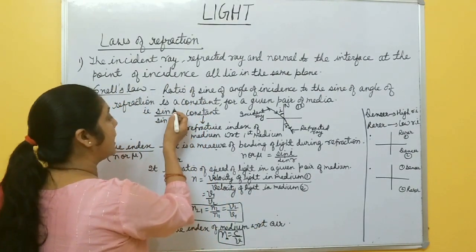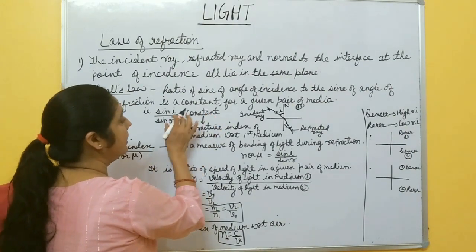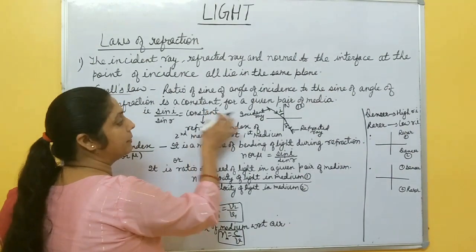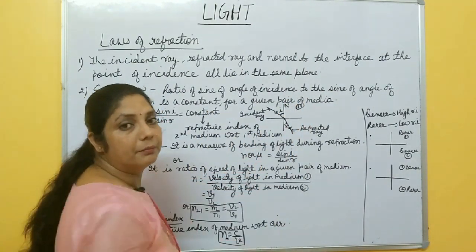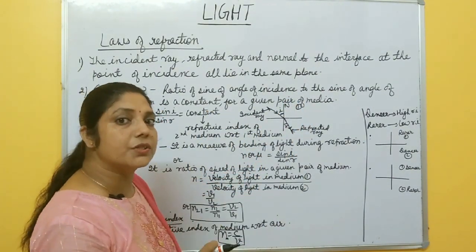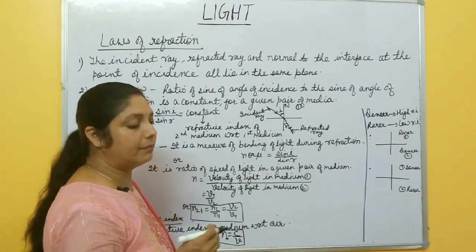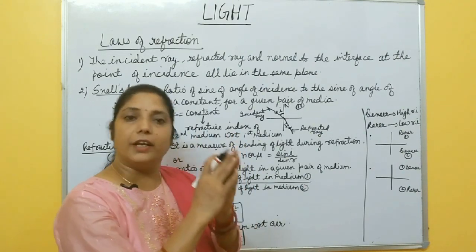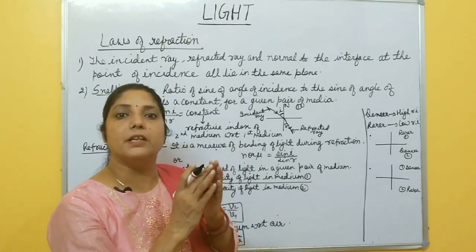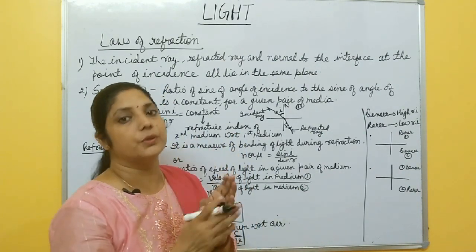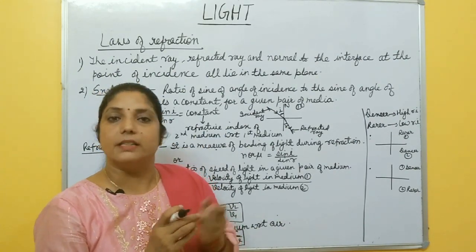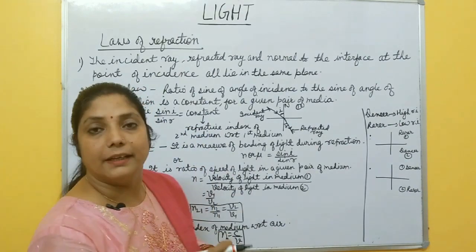So you can write sin i / sin r = constant, and this constant depends on the pair of media. It is constant for a particular pair of media, like the pair air and water. So for air and water, this ratio is constant. Suppose glass and water, for this pair of media also, sin i / sin r is constant.